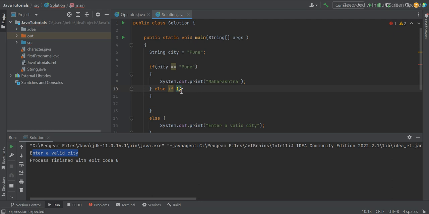Else, again, I am going to put city equal to Bangalore now. Inside, if I say Bangalore, then I will display just Karnataka here. All right, guys. So if I'm putting city as Bangalore, then I should get Karnataka. If I'm putting anything other than Pune or Bangalore, then this should say enter a valid city, right?